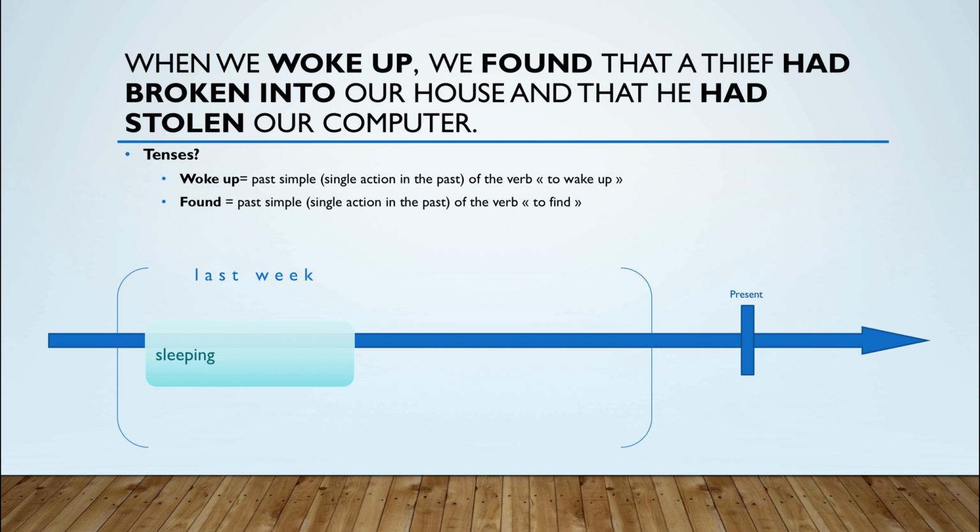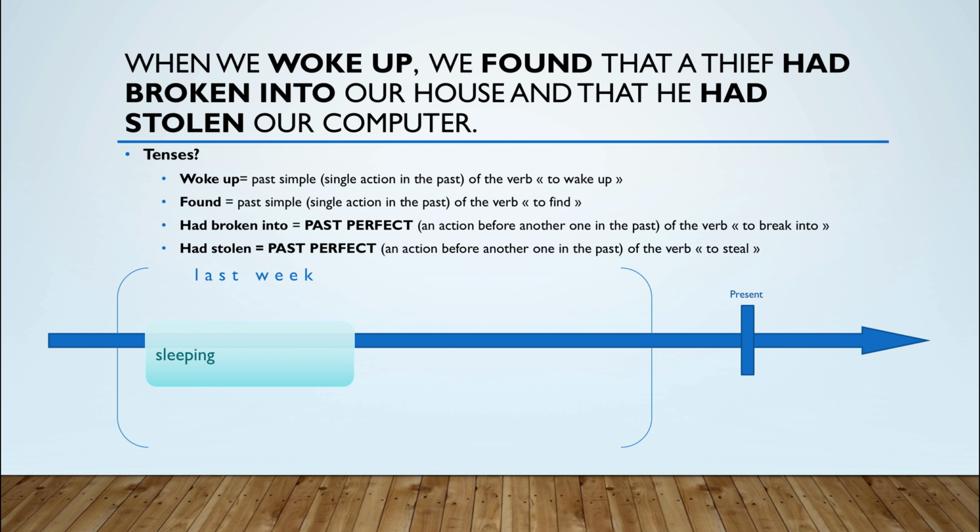Had broken is what we call the past perfect form of the verb to break into. And had stolen is what we call the past perfect form of the verb to steal. Note that we use the past perfect in order to express an action that happened before another action in the past. So let's locate all of this on the timeline.